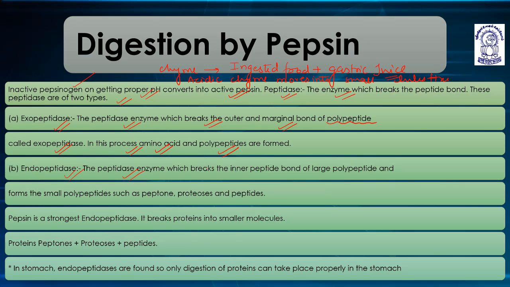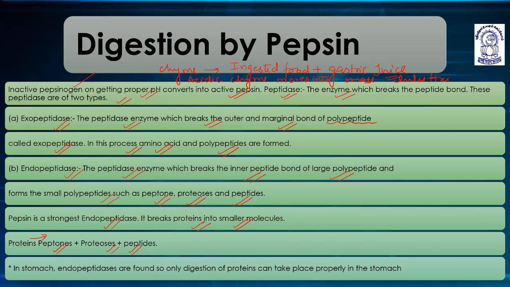Endopeptidase, the peptidase enzyme which breaks the inner peptide bond of larger polypeptides and forms small polypeptides such as peptones, proteoses, and peptides. Pepsin is the strongest endopeptidase. It breaks proteins into smaller molecules, that is, peptones plus proteoses plus peptides.